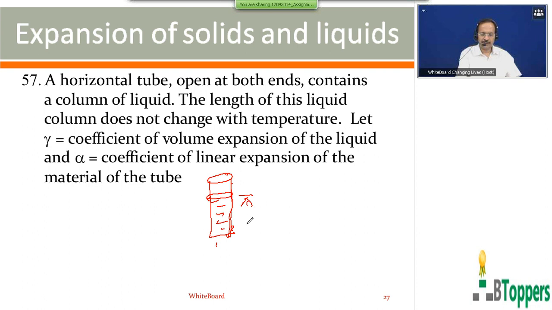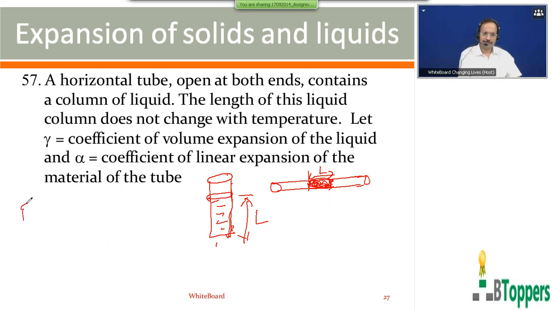The volume of the liquid in the tube, the same logic applies whether the tube is horizontal or vertical. L is the length of the liquid, for example mercury, that may be trapped inside a capillary tube.